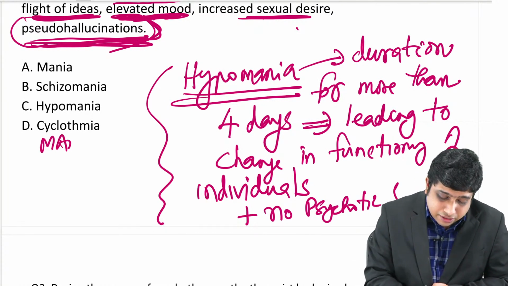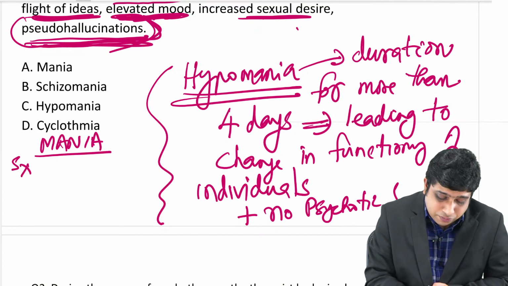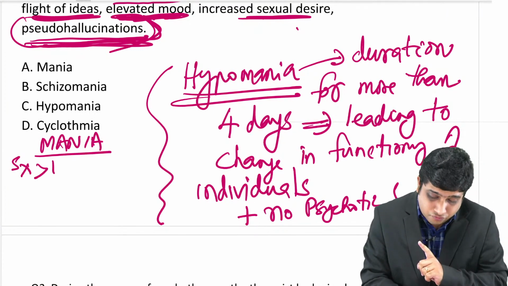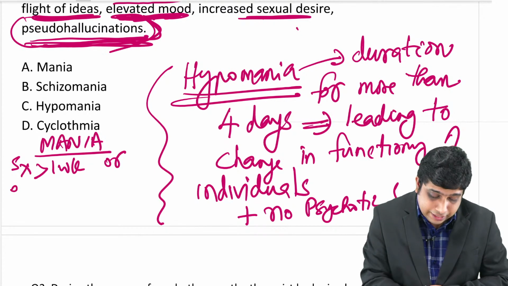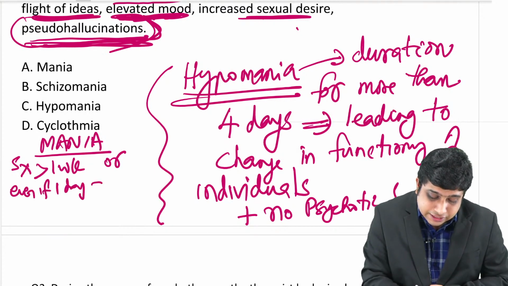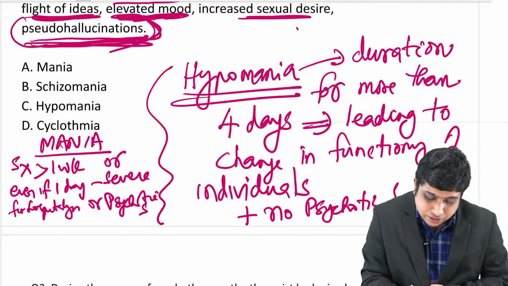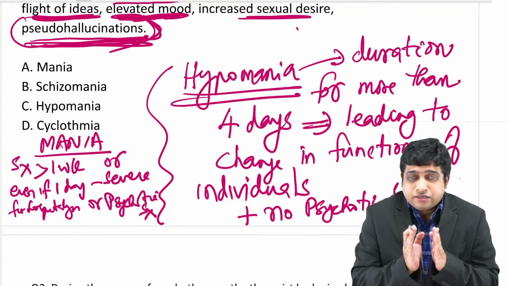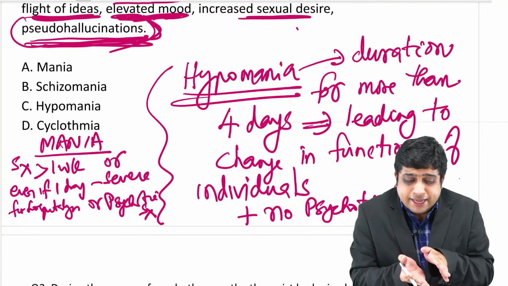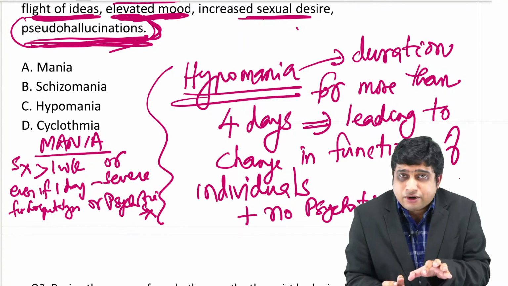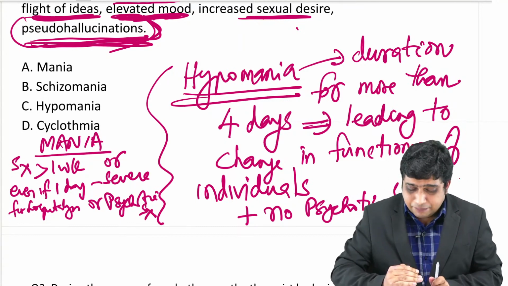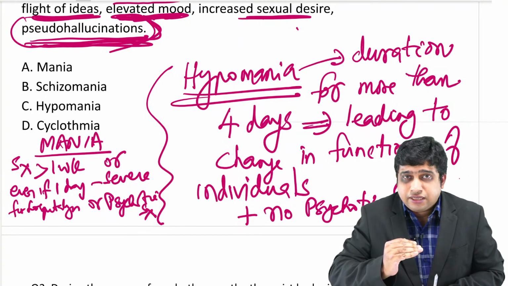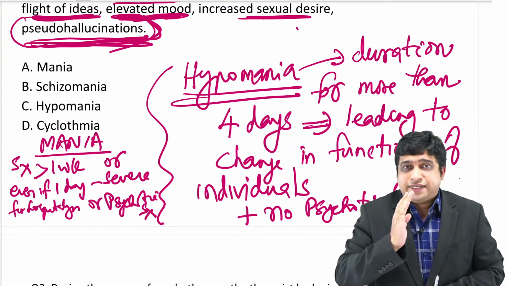Whereas in mania, symptoms should be either more than 1 week, or even if 1 day, severe enough for hospitalization, or with psychotic symptoms. So, once again I repeat, the criteria for mania and hypomania, the symptom profile you can remember by the code DIGFAST, is the same. But hypomania is the evolving phase, whereas mania is the advanced phase. That is what you can remember.